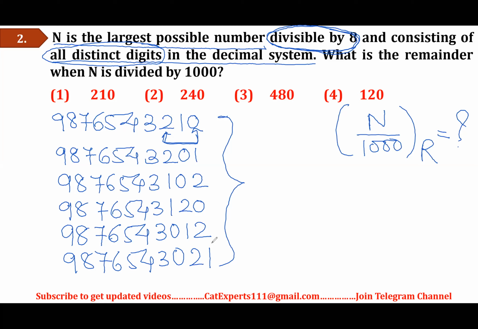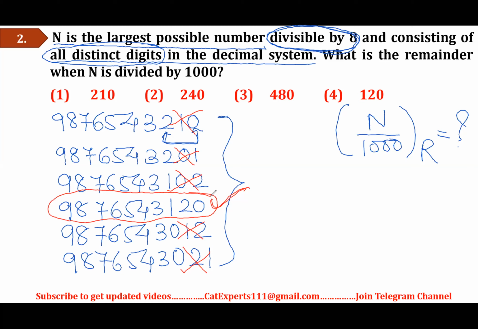Now just check the number which is divisible by 8. Is this divisible by 8? No. 201 not divisible by 8. 102, 8 ones are 8, 8 twos are 16, no, this is not divisible by 8. Yes, this number is divisible by 8. Is this divisible? No. Is this divisible? No. So my required number is this one.